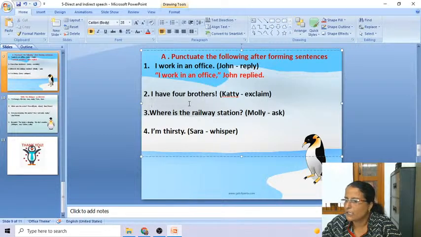John replied, that is correct. Whatever you are writing, that is correct. The other way of writing is this. This also you have to practice. Okay, both the ways you have to practice. Then only it's a complete learning. John replied, I work in an office.